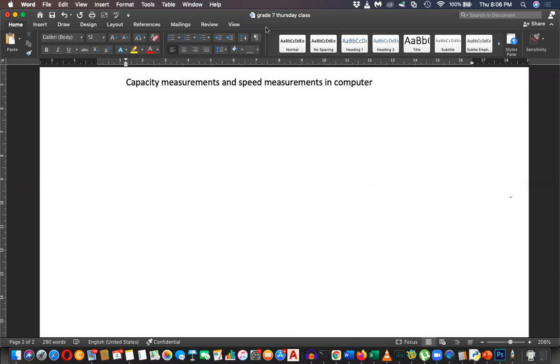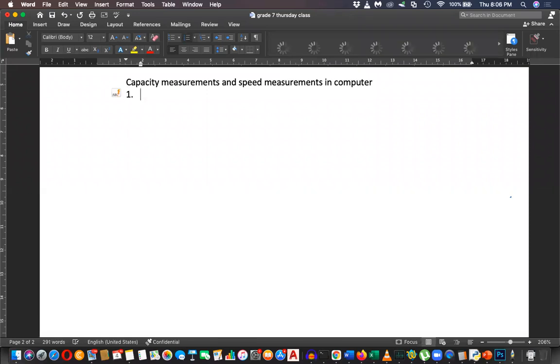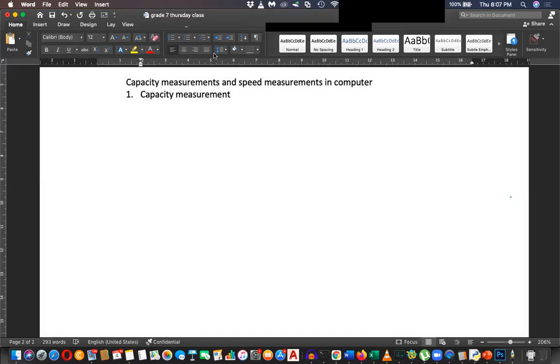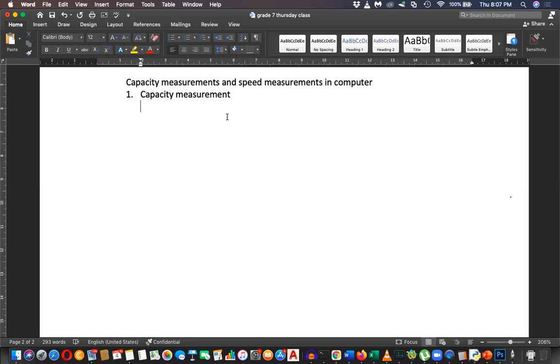Please rejoin after the disconnection. Okay, please write down this: capacity measurements and speed measurements in computer. The first one is capacity measurements. The smallest unit in the computer, can anyone remember? What is the smallest unit? Bit. Yes, exactly. Very good. It's bit. Bit means binary digit.